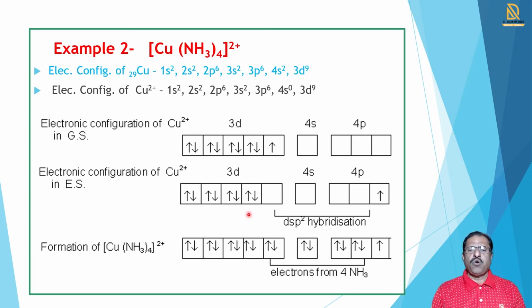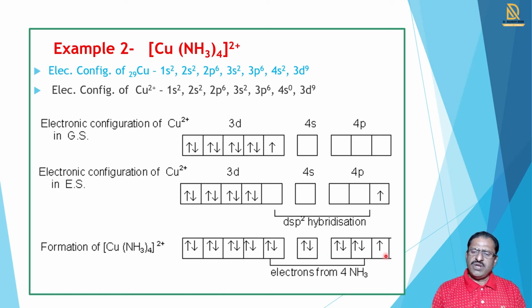Pauling, who put forth the valence bond theory, explained that such promotions are possible, and they are observed with the help of spectroscopy. So here dsp2 hybridization is formed, and these 4 empty orbitals of copper are filled by electrons from the ammonia ligands.